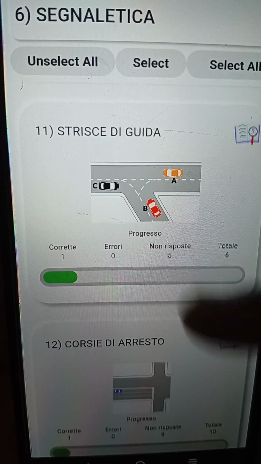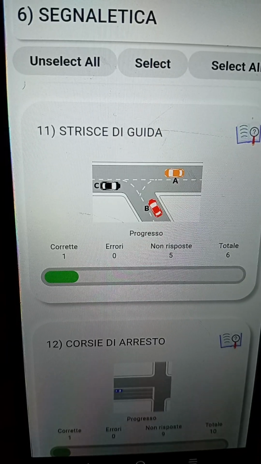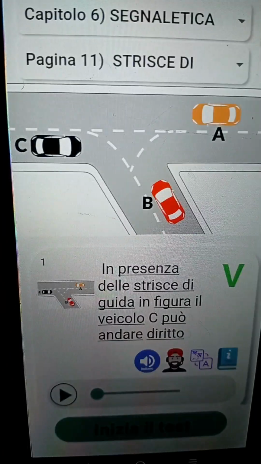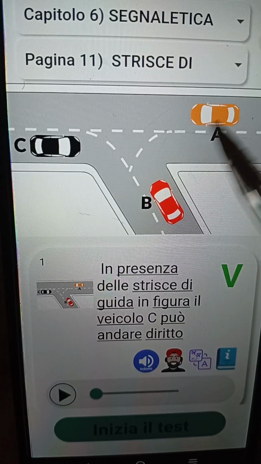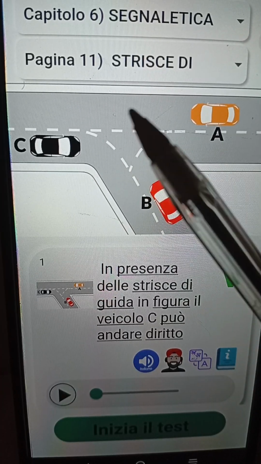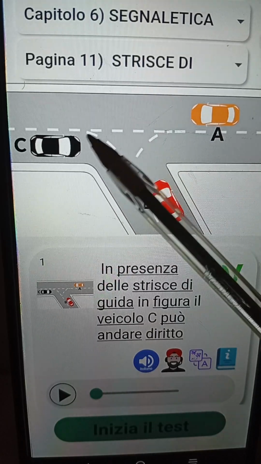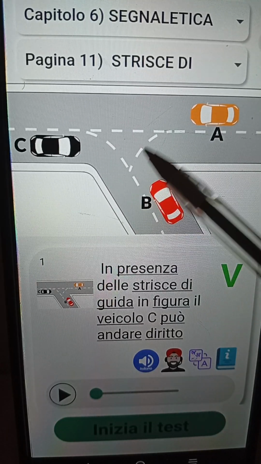This one is talking about, okay, number 11, strisce di guida. Now in this particular one, let me try to zoom it so I can see clearly. Now in this part, you can see that all the lines are discontinuous lines. Remember one characteristic of a discontinuous line: you can superare. Now you can cross the line.